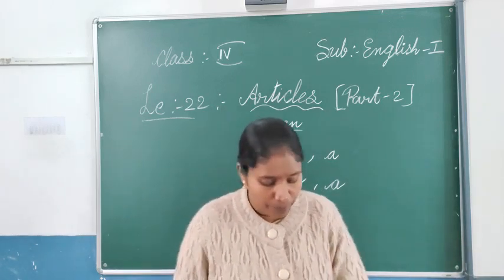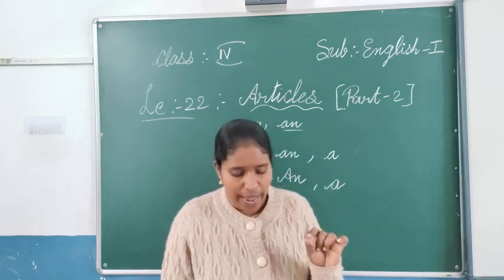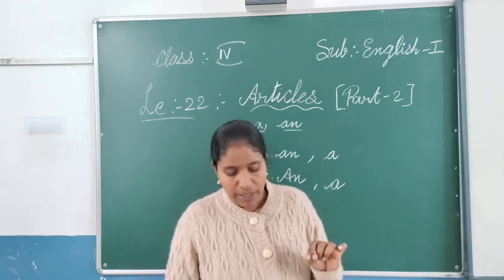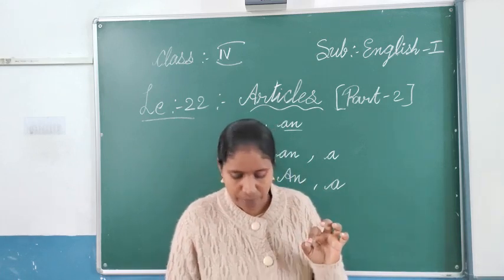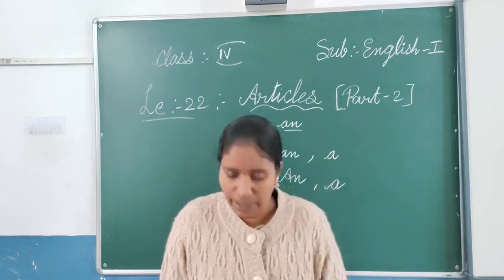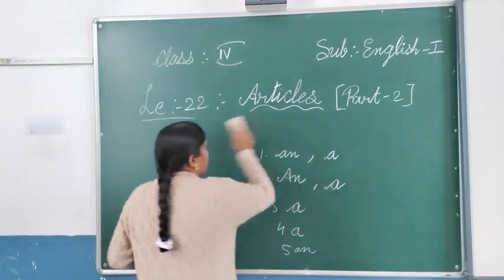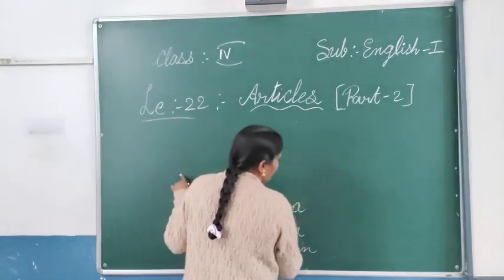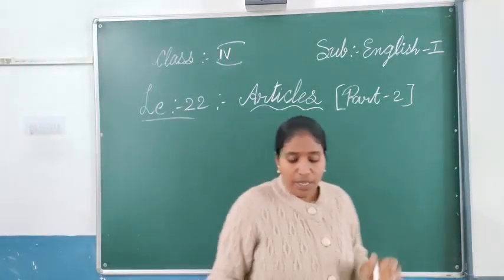Next, if you come, a dash. E sound again. An. And a dash eagle, E sound again. An eagle. Live on dash banyan tree. So a banyan tree. This is what we have seen about the indefinite articles, that is a and an.